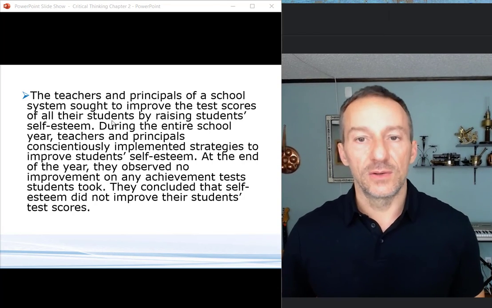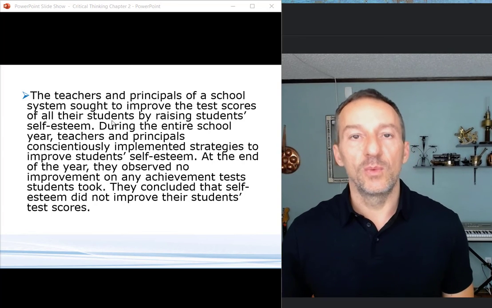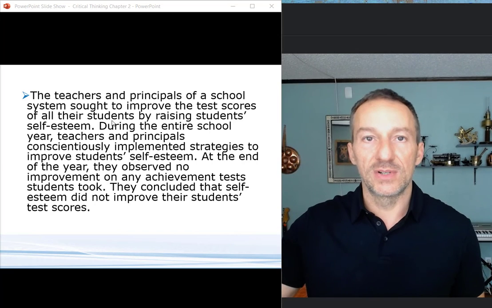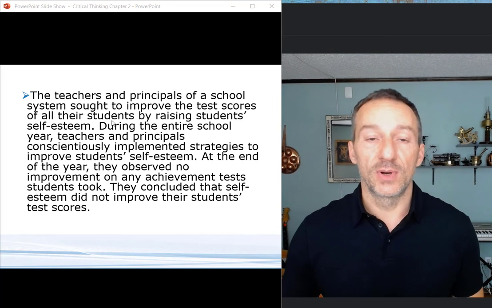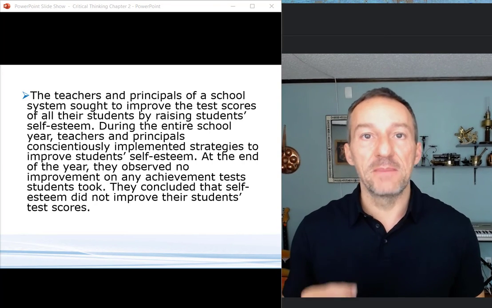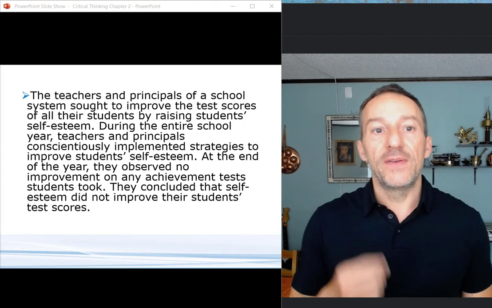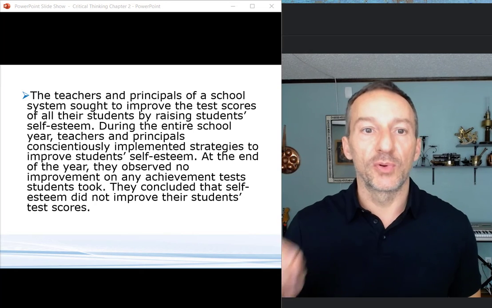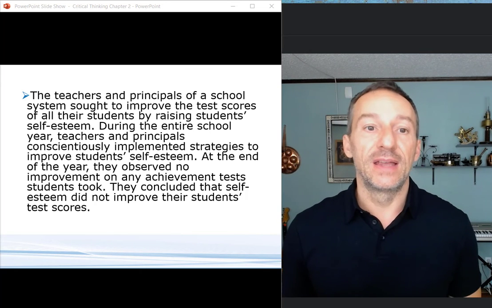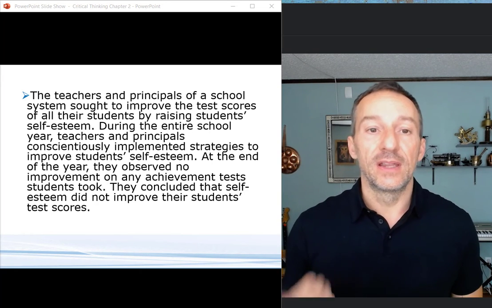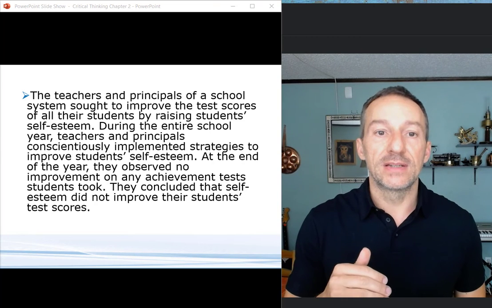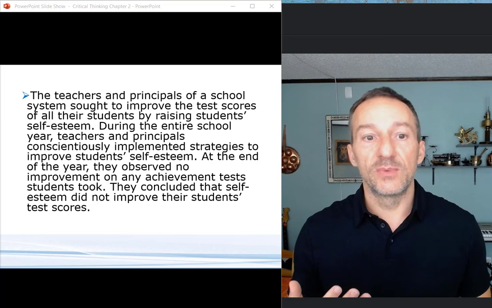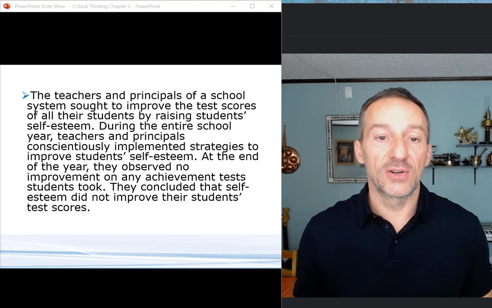They had assumed that by raising self-esteem, you would raise test scores. And the research does not support that. Basically, the missing major premise here is: if educators improve the self-esteem of the students, the test performance will improve. This was actually a widely held belief in the 1980s. It was a misconception that if you raise self-esteem, you would also raise things like test scores. The assumption was shown to be unwarranted when there was no substantial increase observed in those things.